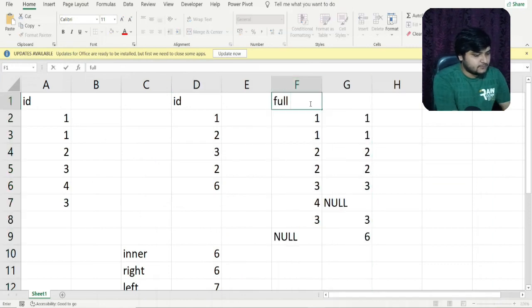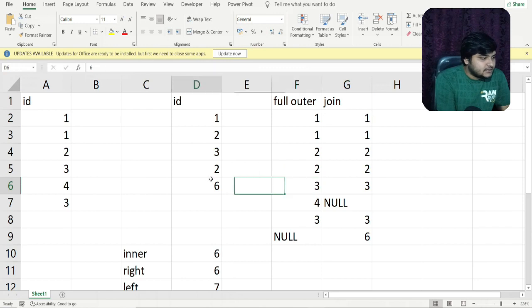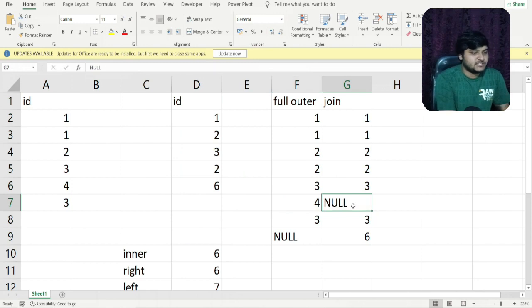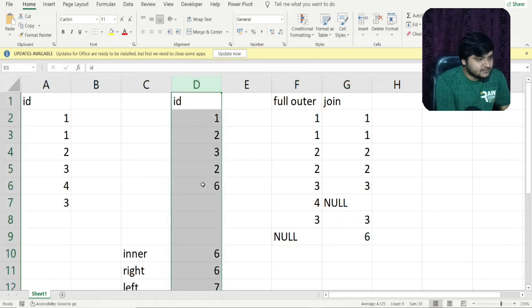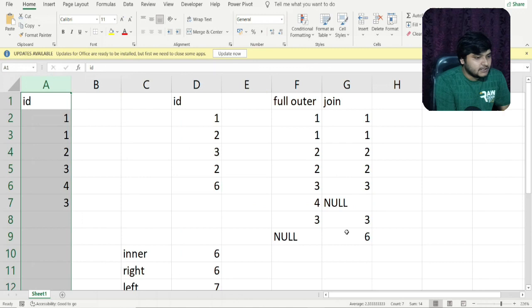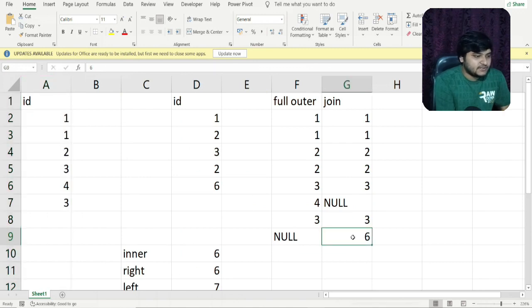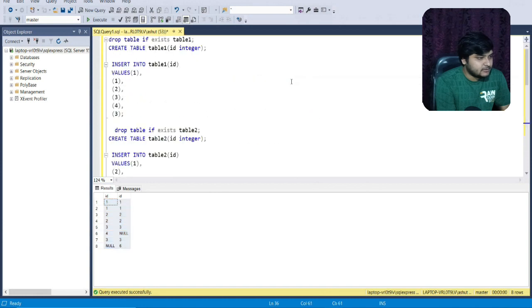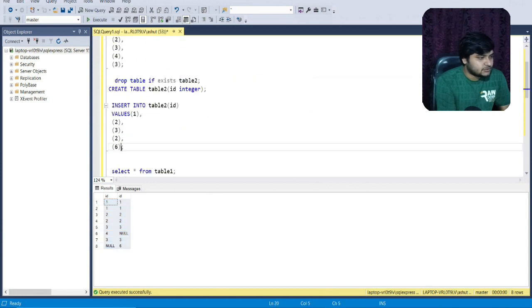This is again for the full outer join. So you can see all the matching records which were produced. This particular 4 cannot find a 4 in table 2, so that is why I'm getting null, because all the matching and the unmatching records will be produced in full outer join. Also 6 is present in table 2, but 6 is nowhere in table 1, yet in the full outer join we need to give the unmatching records also. That is why we are getting 6 and null in the output. So this was just a simple example of minute changes I made to my table to help you understand how full outer join works.